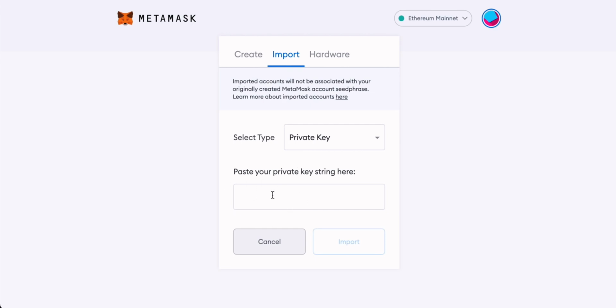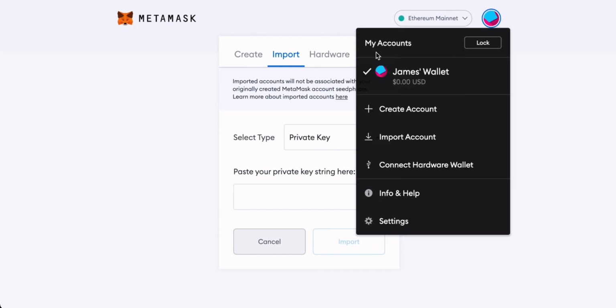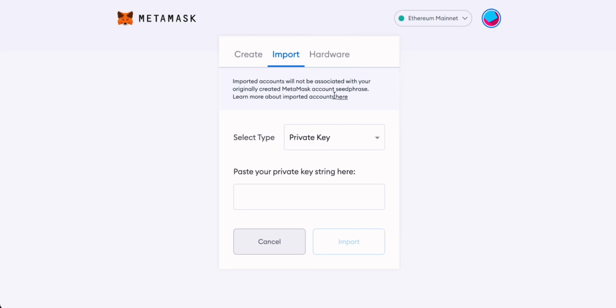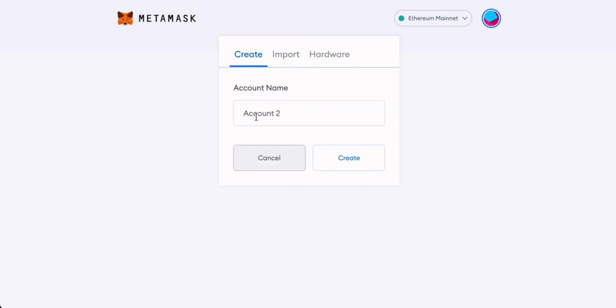It will actually import it into a new account in your Metamask, and you can have multiple accounts in Metamask. If you click on these settings up here, we named account 1 James's wallet, but you can create new accounts and import new wallets and have many different accounts within your Metamask and use the same login password to gain access to multiple wallets within this. If you don't have an existing wallet that you want to import, but you do want to create a new wallet for some reason, come to create, name the account, and it will create a completely new account for you.